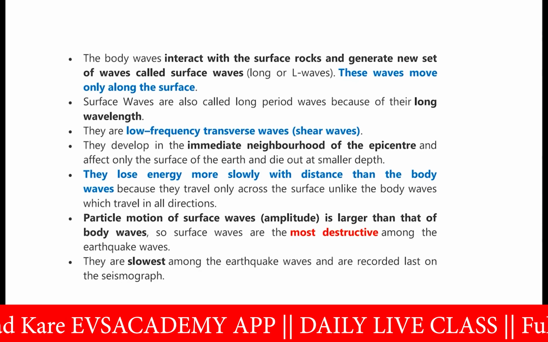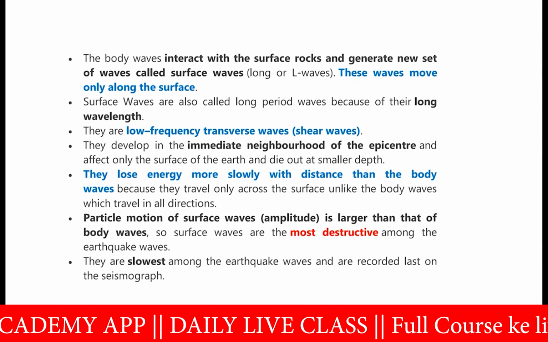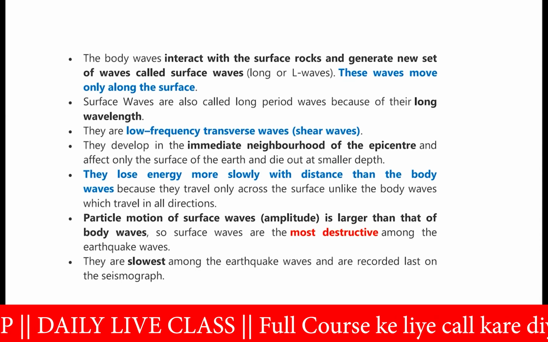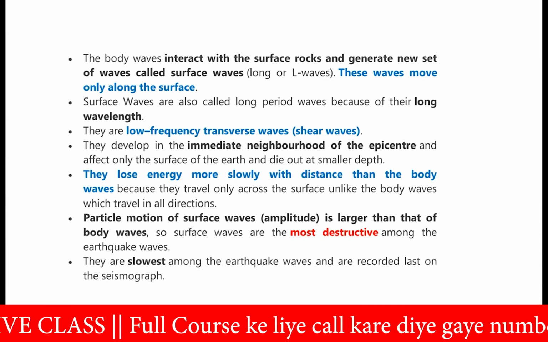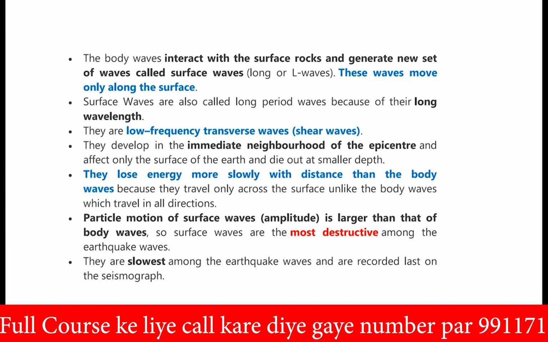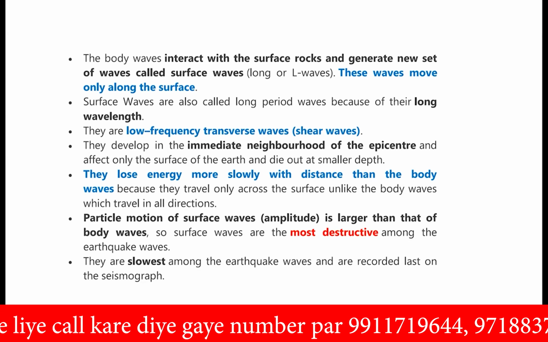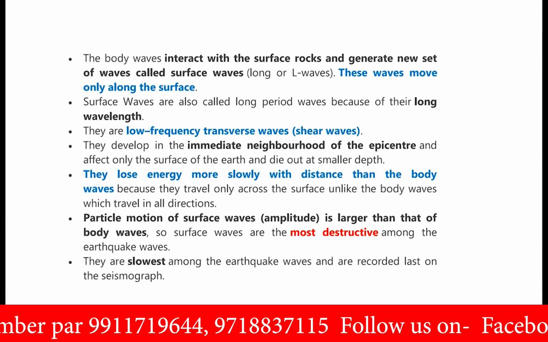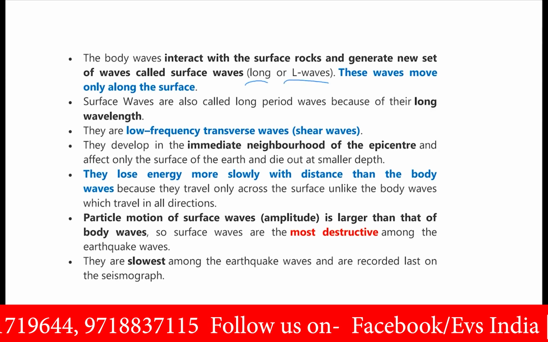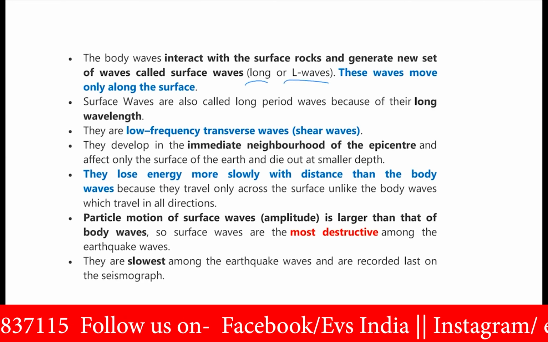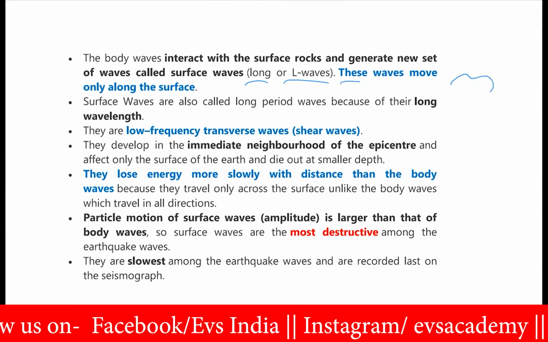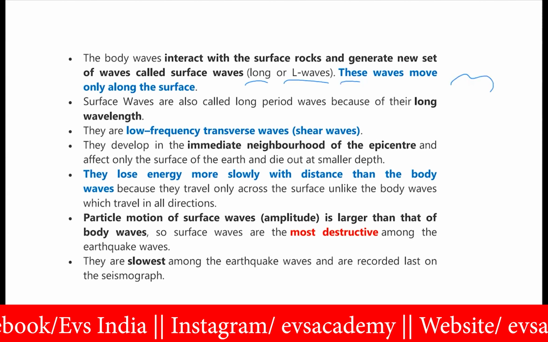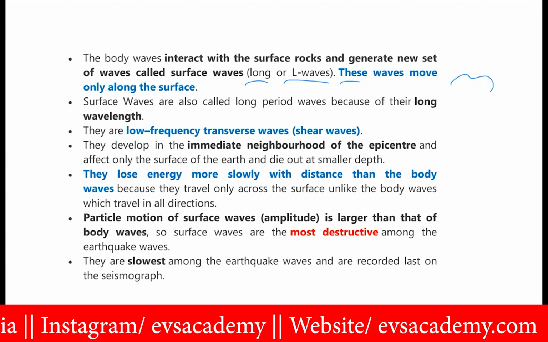The body waves interact with the surface rocks and generate a new set of waves. So these waves are created by the interaction of the primary wave with the surface rock. These are called long or L waves. L for long, so that's why these are called the long or L waves. These waves move only along the surface of the earth, as I have told you. Surface waves are also called long period waves because of their long wavelength.